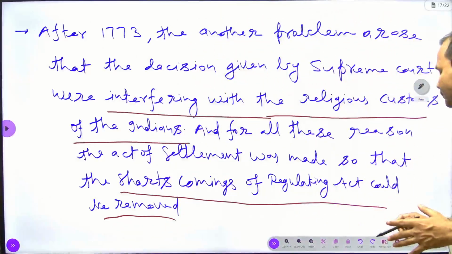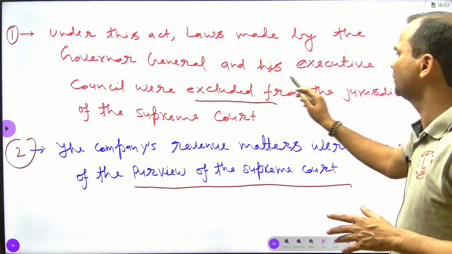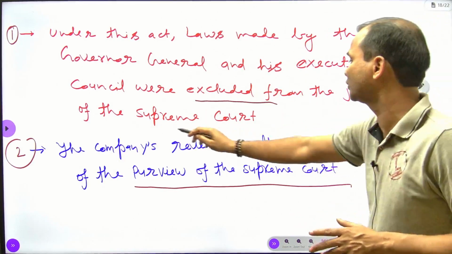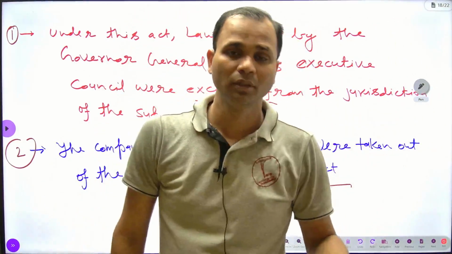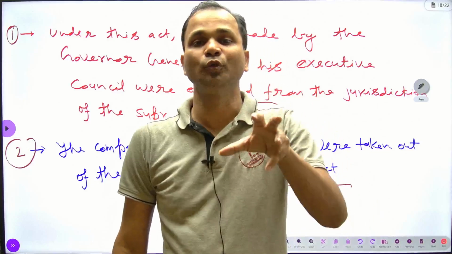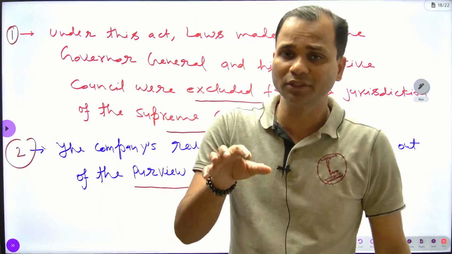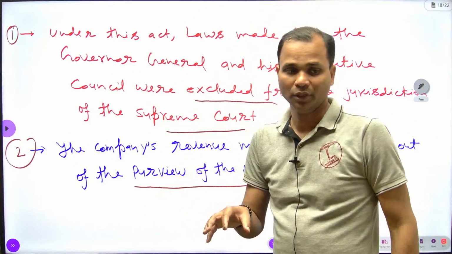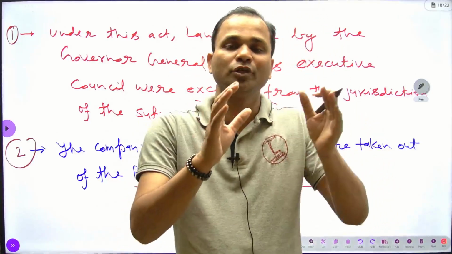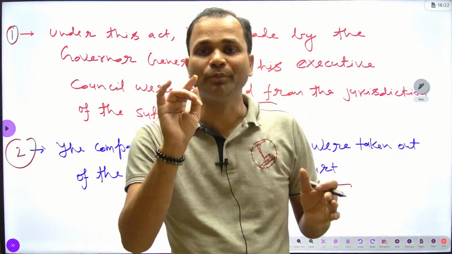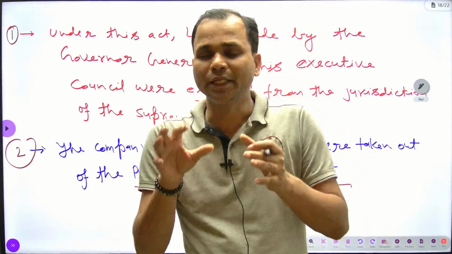Under this Act, laws made by the Governor General and his Executive Council were excluded from the jurisdiction of the Supreme Court. The first point was that jurisdiction was decided. It was provided that the Supreme Court will not interfere in the decisions and laws made by the Governor General and Executive Council. Because this was the main point of conflict: the Governor General and Executive Council had complained many times that the Supreme Court was interfering in the matter of the company's revenue and the company's decisions.